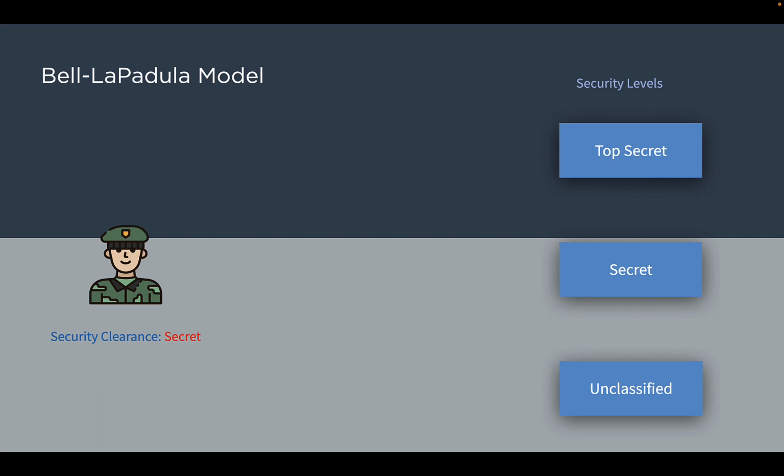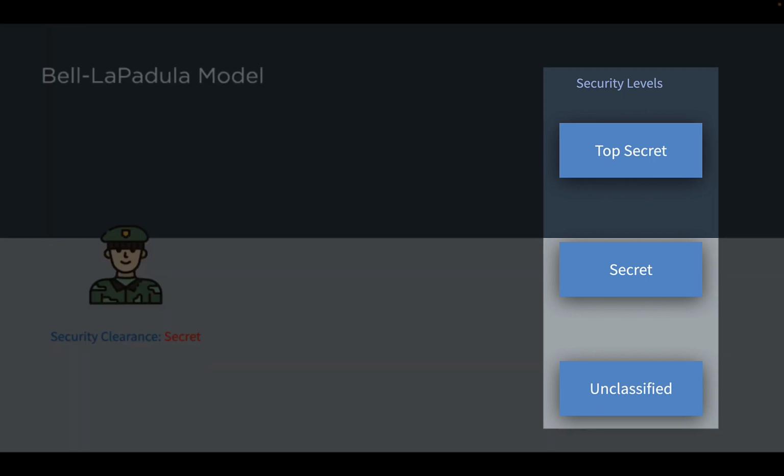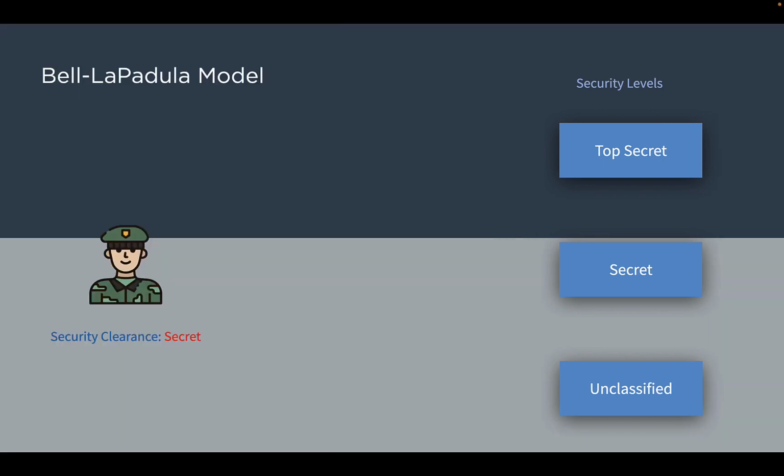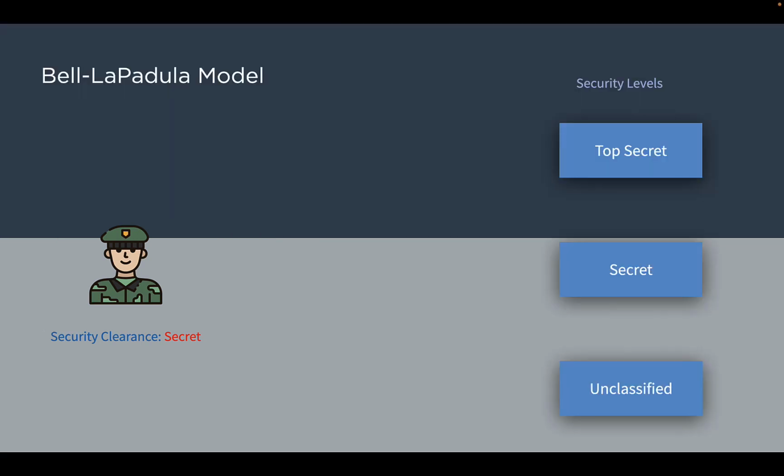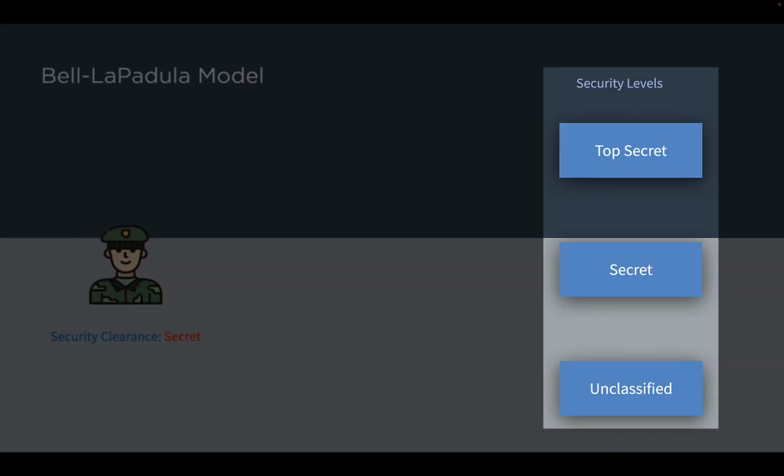The Bell-LaPadula model is based on the concept of a multi-level security system where information is classified into different security levels such as top secret, secret, confidential, unclassified, and so on. The model distinguishes between subjects, which are entities that can access information, and objects, the information or resources.